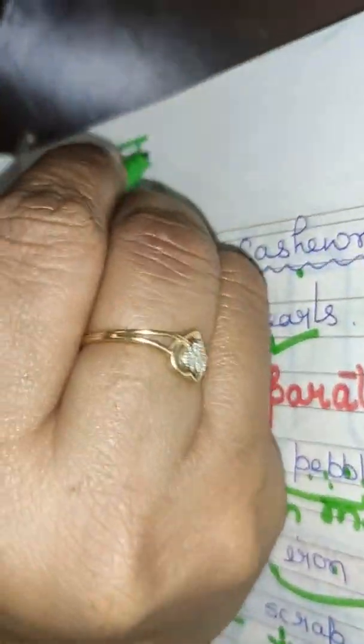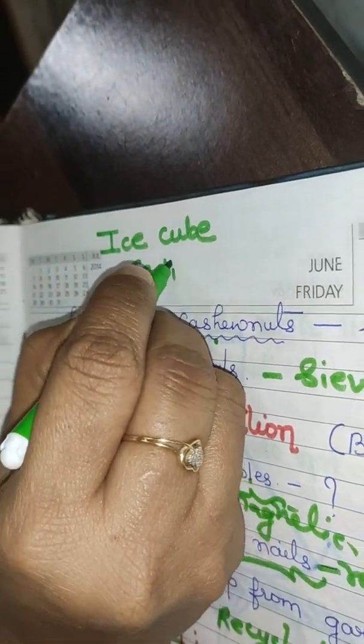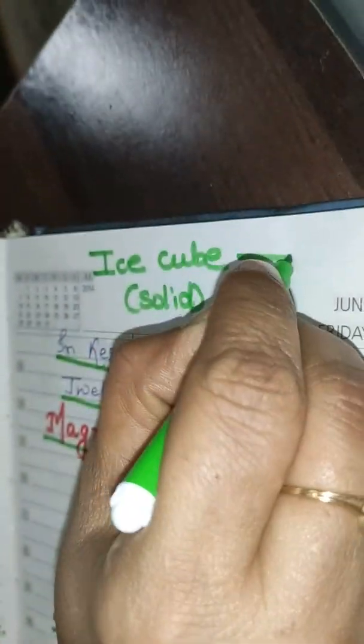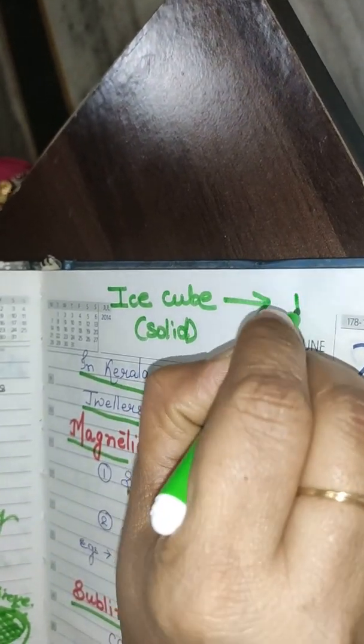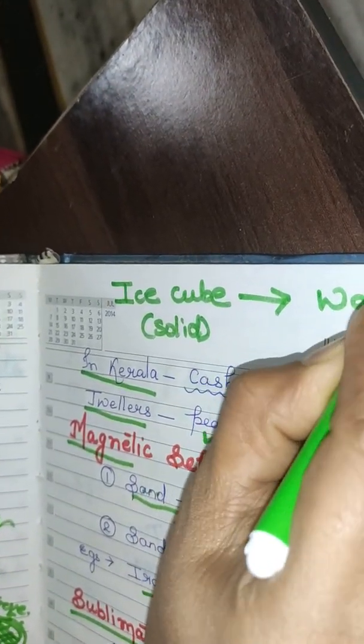Now see what I want to tell you. The ice cube, which is in the solid state, when it is brought out of the refrigerator, changes into water.